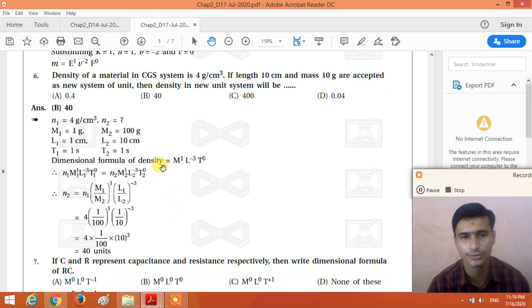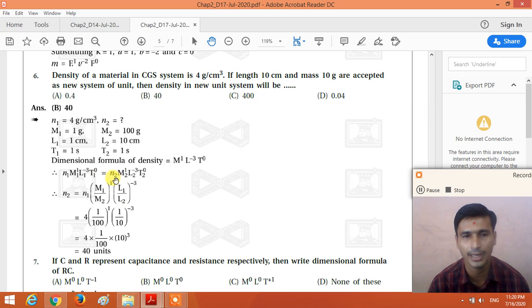So in the old system, the CGS system, the value of the density is n1, M1 raised to 1, L1 raised to minus 3 and T1 raised to 0. And we need to find the density of the material in the new system of units, which is n2.